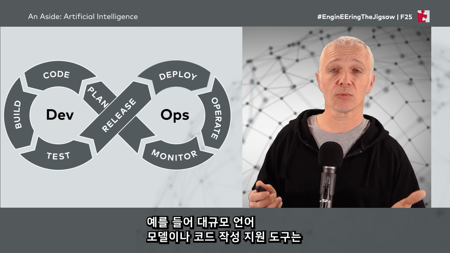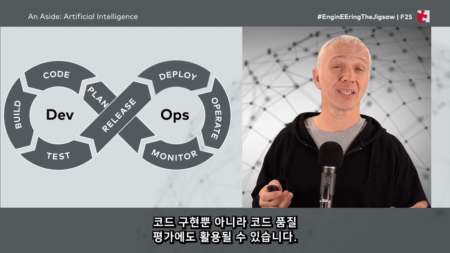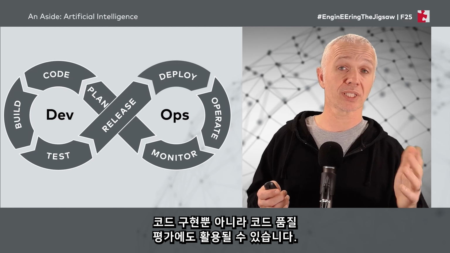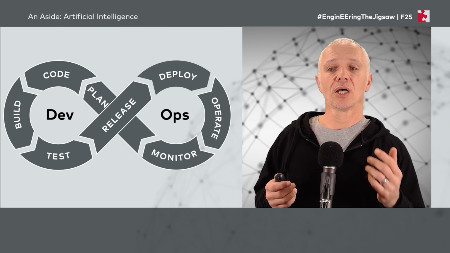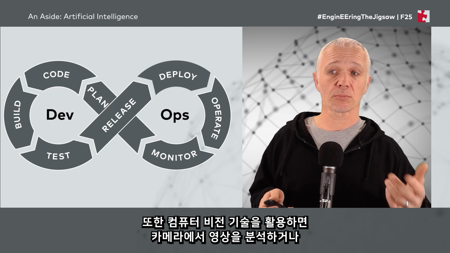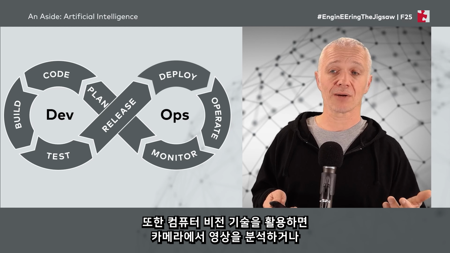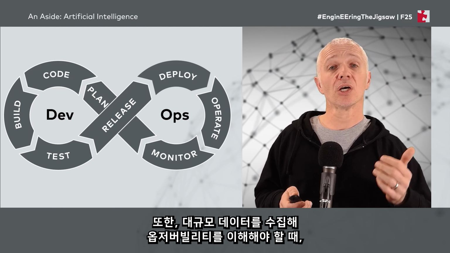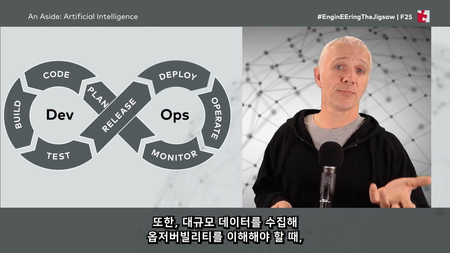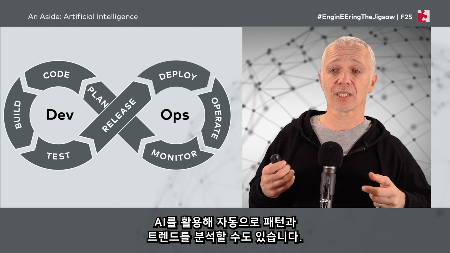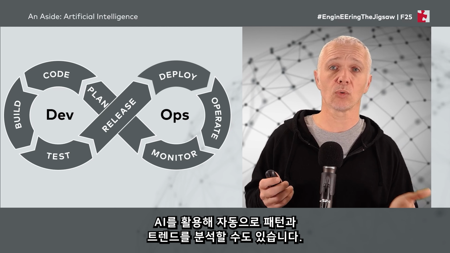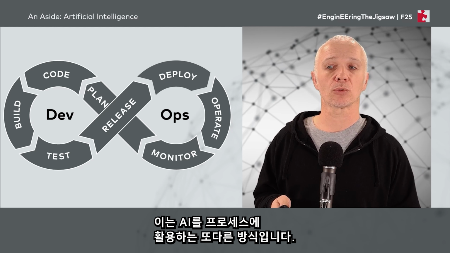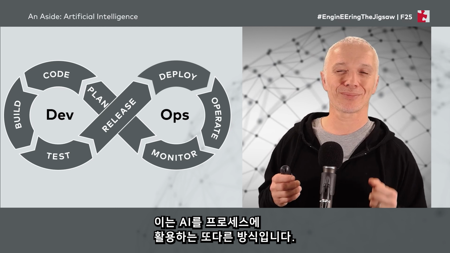So for example, large language models are used to make coding assistants that we may use for tasks such as coding, obviously, or testing, helping us build tests. We may have computer vision systems for processing video from cameras or processing LiDAR to get spatial awareness around a system. Or if we're looking at observability, we're retrieving vast quantities of data and we may need to process that in an automated manner to uncover trends or patterns. This is another possible use of artificial intelligence in our process.